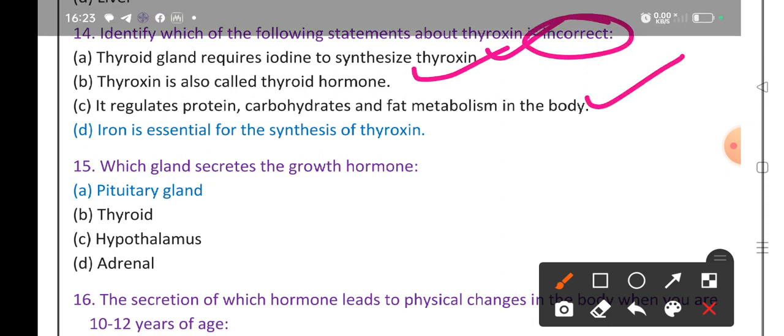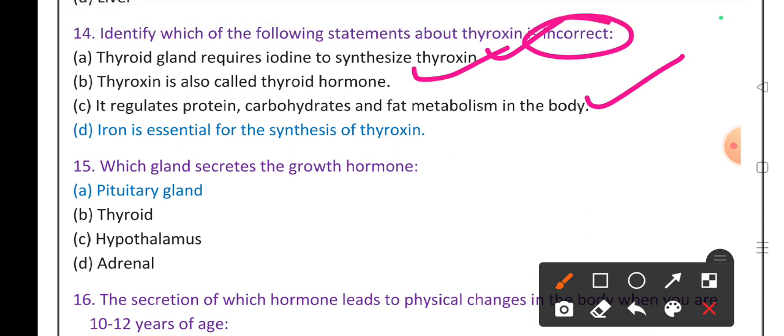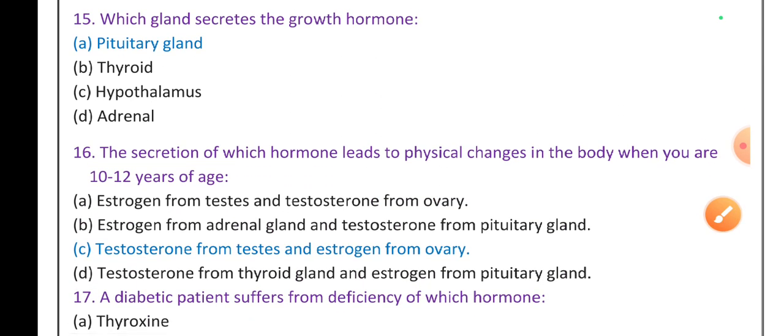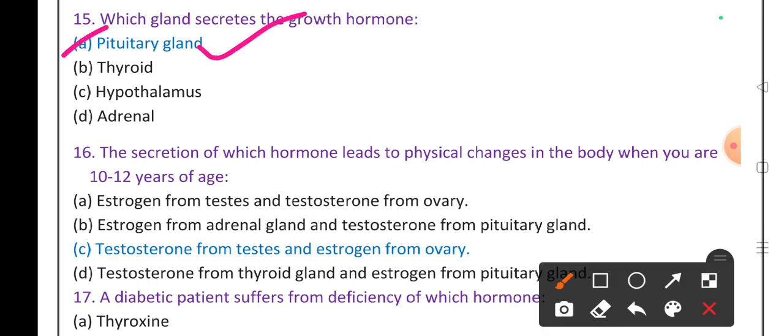Incorrect, they asked. Then iron is essential for the synthesis of thyroxine. Wrong. Iodine and protein are required to synthesize thyroxine, but iron is not necessary. That's why option D is the right answer. Which gland secretes the growth hormone? Pituitary gland. Okay, it's the pituitary gland.